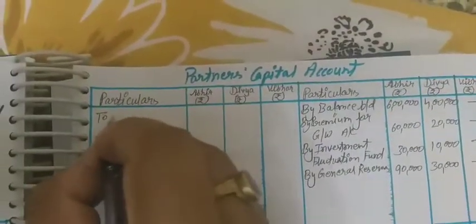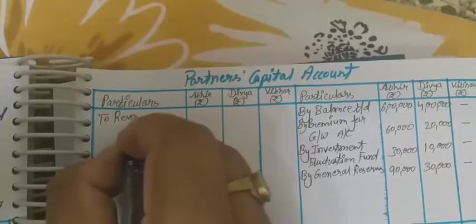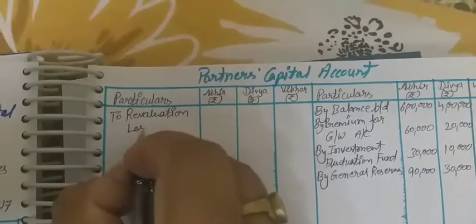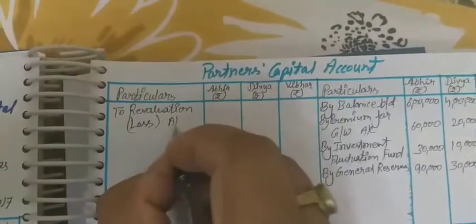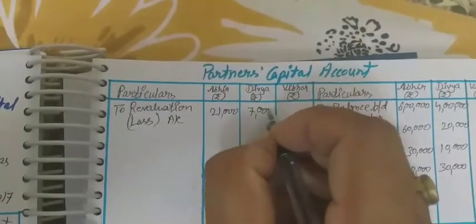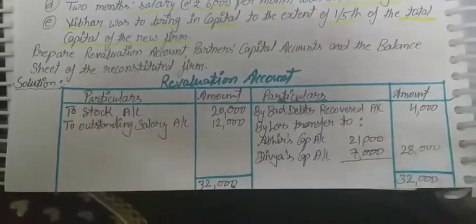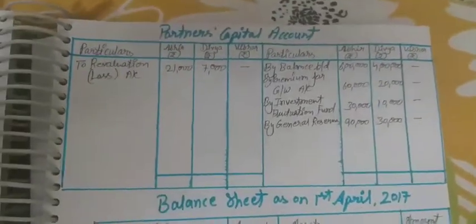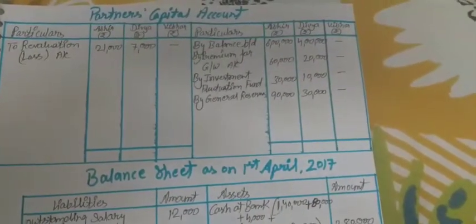So here the revaluation, it is loss account, 21,000 and 7,000. Now we have done the balances of revaluation, and now we need to calculate the total capital of the new balance sheet. So new firm.